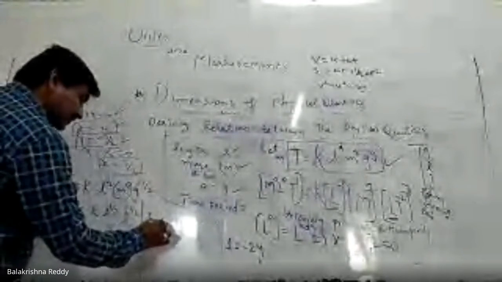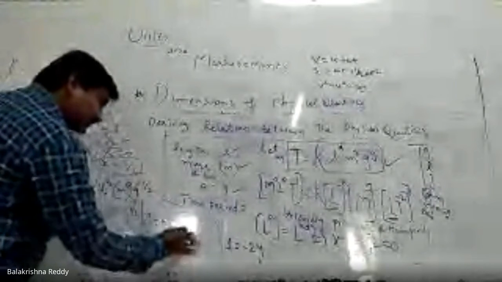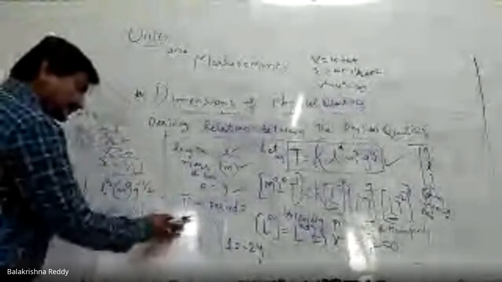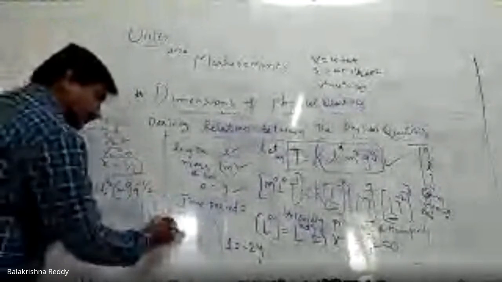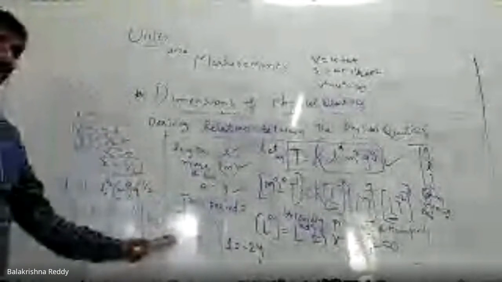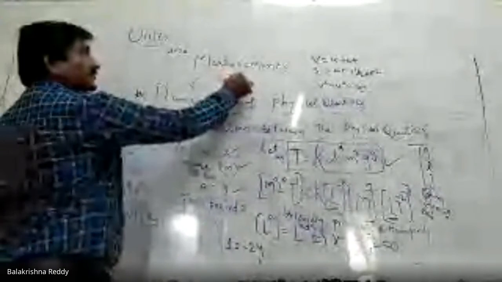This I can write as T equal to K into root L by root G. That gives us, totally, K into under root of L by G. Anything with a root, we can write as the power 1 by 2. Right? So T equal to K into under root of L by G is the relation we have derived